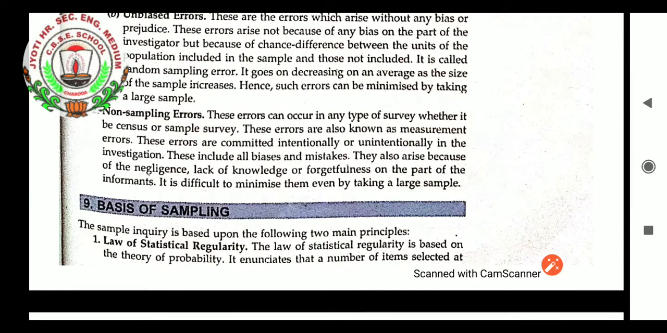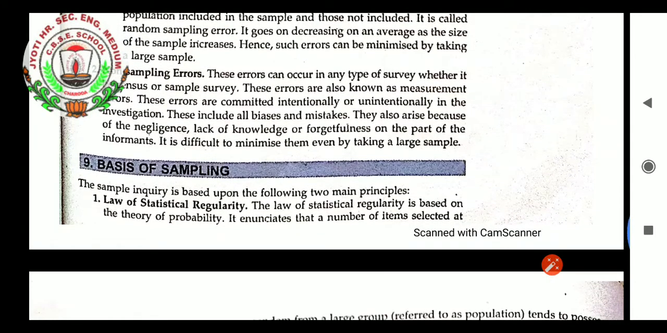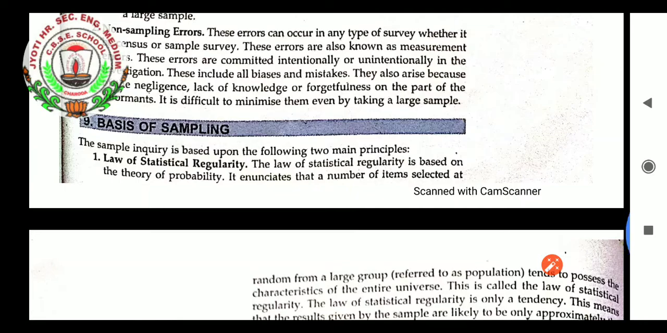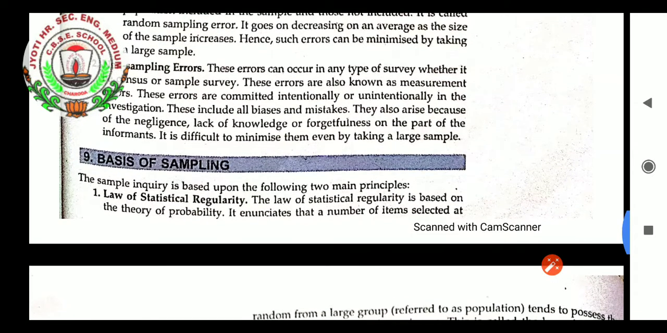Non-sampling errors, students. These errors can occur in any type of survey, whether it be census or sample survey. These errors are also known as measurement errors. These errors are committed intentionally or unintentionally in the investigation. These include all biases. Biases means confusions and mistakes. They also arise because of lack of intelligence, lack of knowledge, or forgetfulness on the part of the informants. It is difficult to minimize them even by taking a large sample.